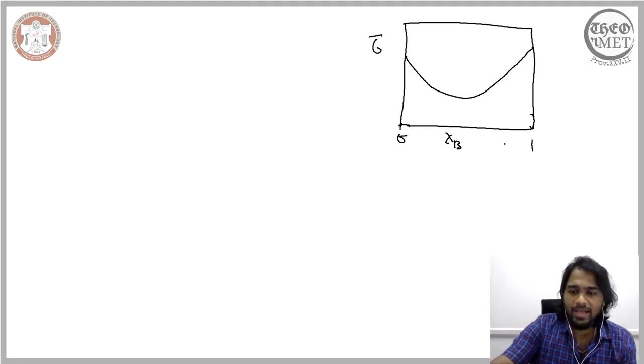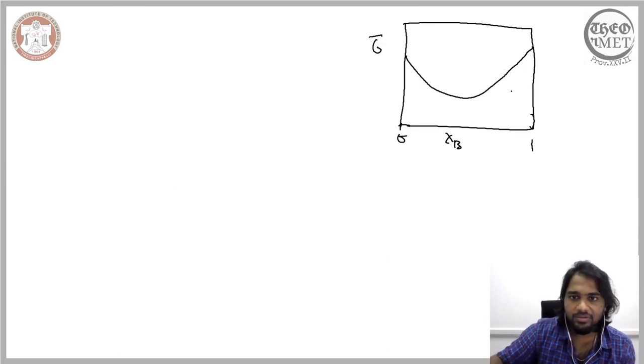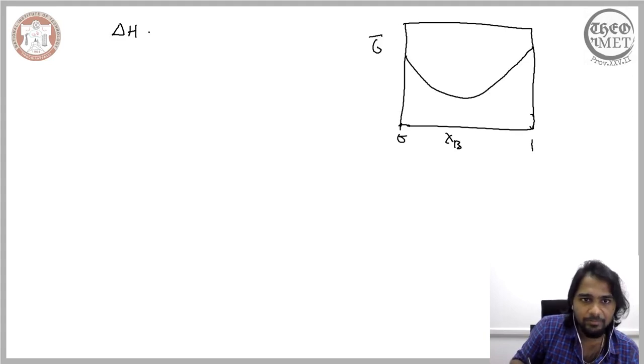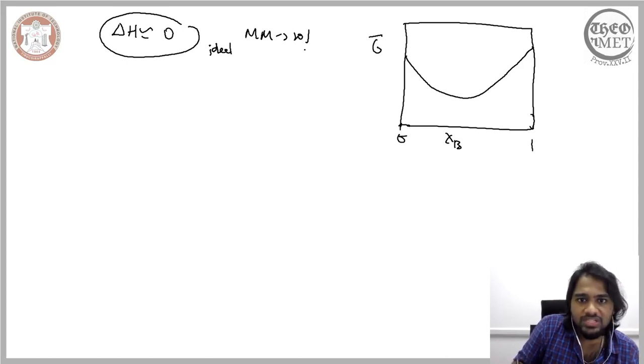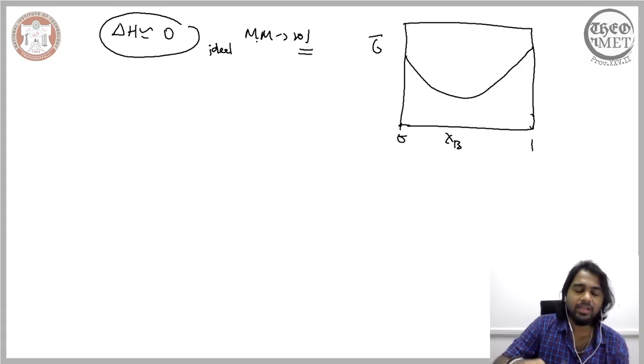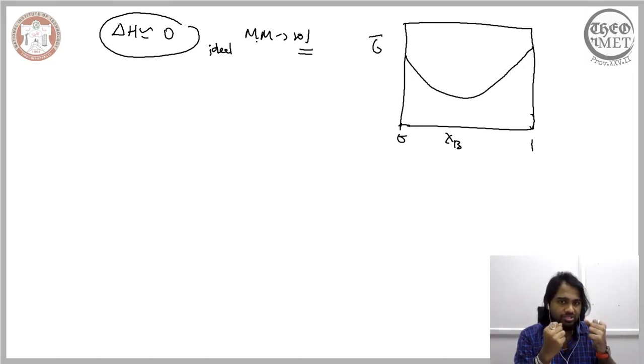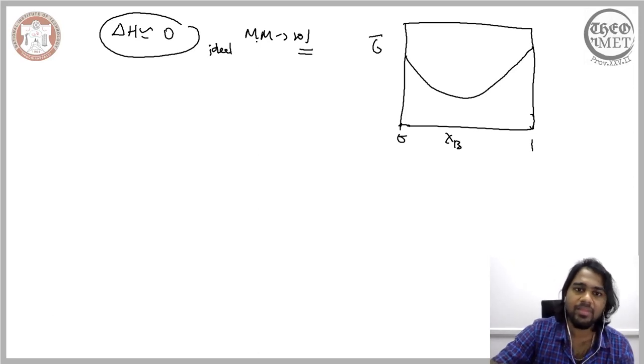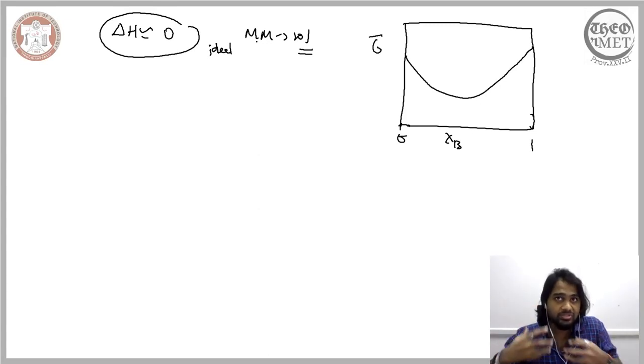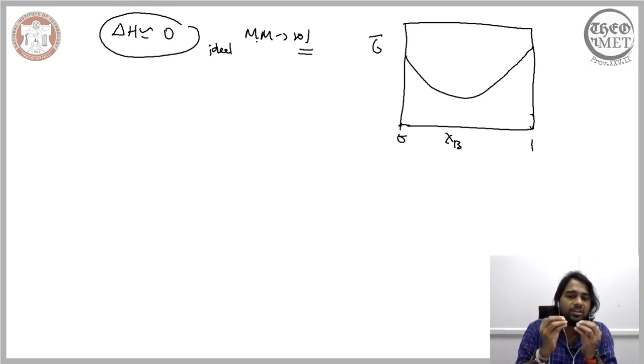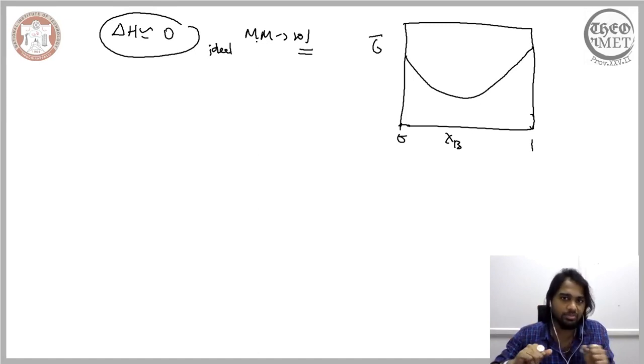Now, having arrived at this particular curve, we need to relax the assumption that we have made. Earlier we assumed that the change in the enthalpy when the mechanical mixture transforms to a solution is close to zero. This is an ideal case, and such a solution, where the mechanical mixture transforms with no change in the enthalpy, is referred to as the ideal solution. Only in the ideal case will you have negligible change in the enthalpy. In most cases, there is a discernible change in the enthalpy.